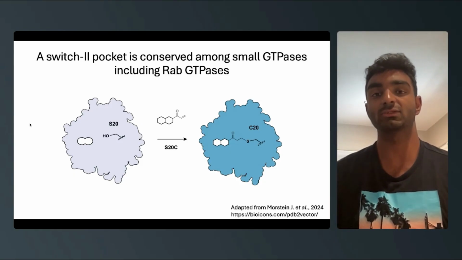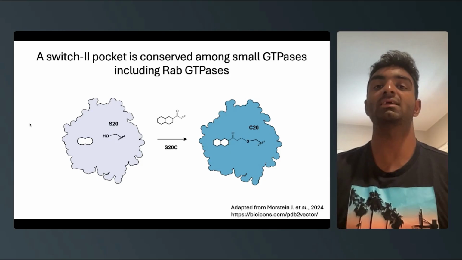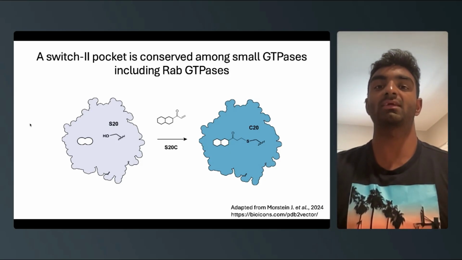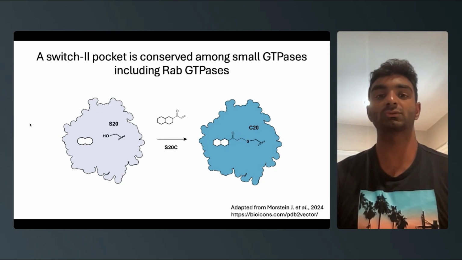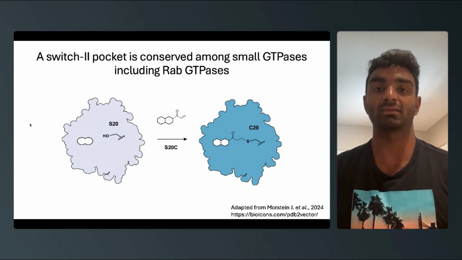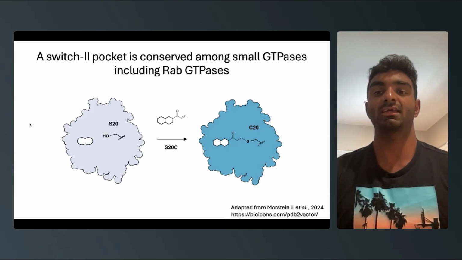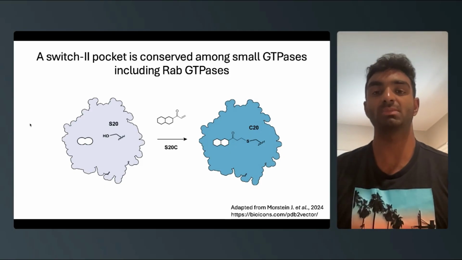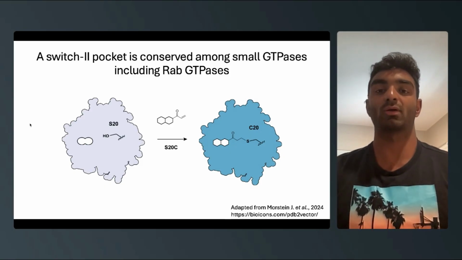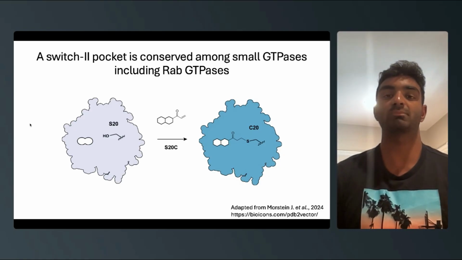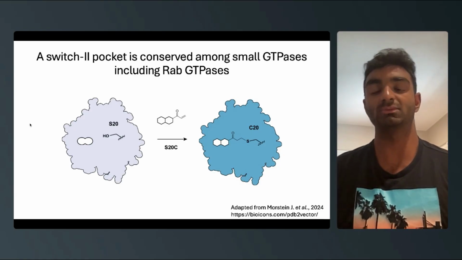Previously, I was an undergraduate at Grand Valley State University studying biochemistry. There, I worked in the Waller lab doing a lot of structural biology and enzymology. I carried over some of that expertise into studying Rab GTPases in the Shokat lab, where I'm developing selective covalent probes to inhibit Rab GTPase function.